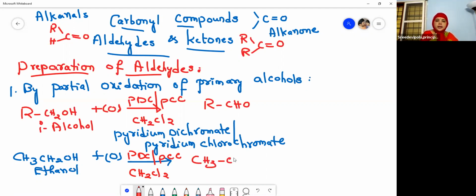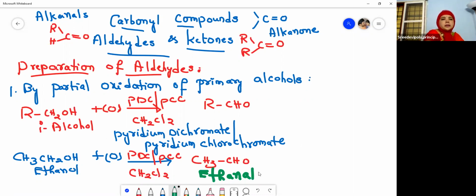You will get CH3CHO. So what is the name of this compound? Ethanal, or acetaldehyde is the common name, and as it contains two carbons and an aldehyde group, we call it ethanal. So this is the first preparation, by the partial oxidation of primary alcohols.